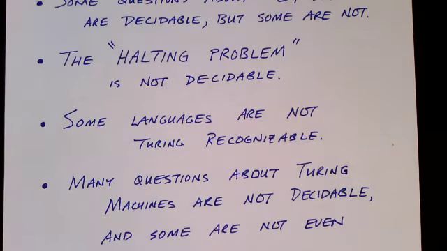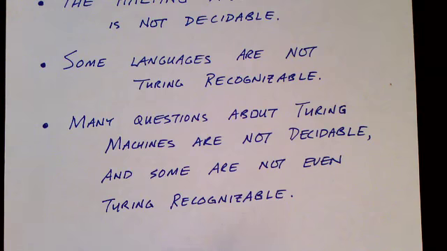And beyond the question of decidable, some problems may be Turing recognizable, or to put it another way, some languages may be Turing recognizable, although they are not decidable. But we'll see that some languages are not even Turing recognizable. While everything about regular languages is decidable, and many questions about context-free languages are decidable, or at least Turing recognizable, many questions about Turing machines are not decidable, and some questions are not even Turing recognizable.